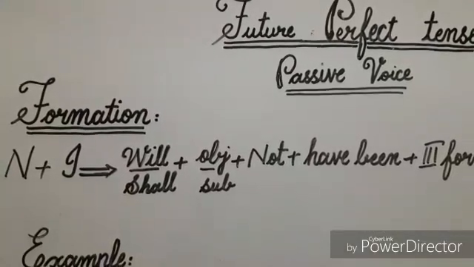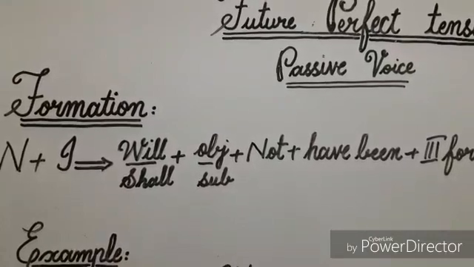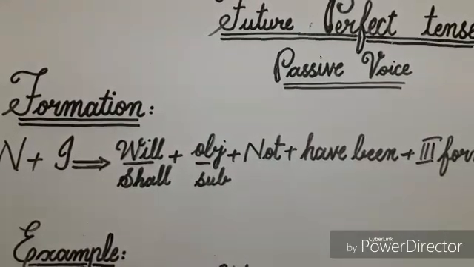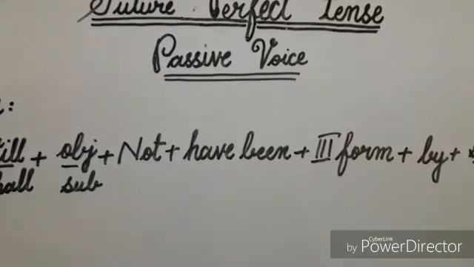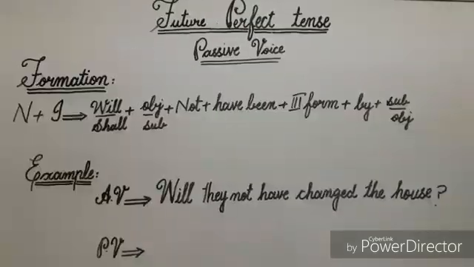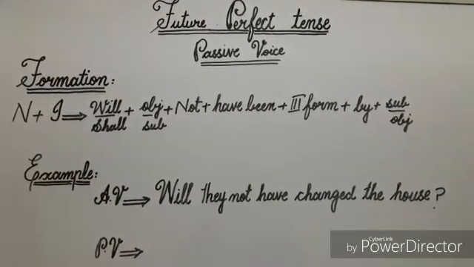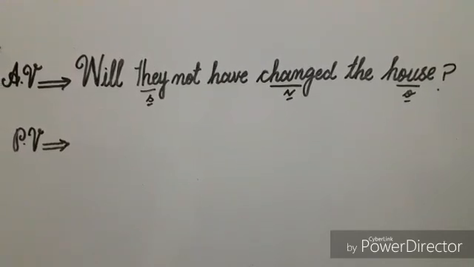Formation for negative plus interrogative sentences is helping verb will or shall, object in subjective condition, not, have been, third form of verb, preposition by, and subject in objective condition. Now I'll explain this formation by example. Will they not have changed the house?